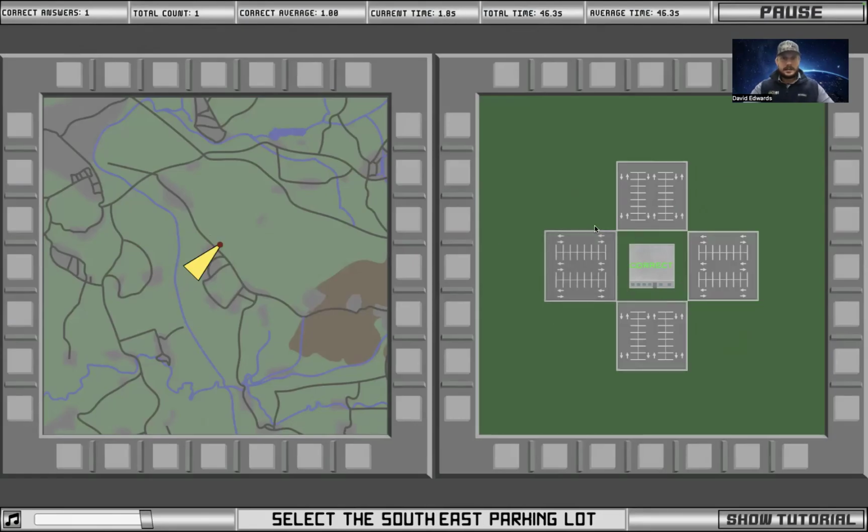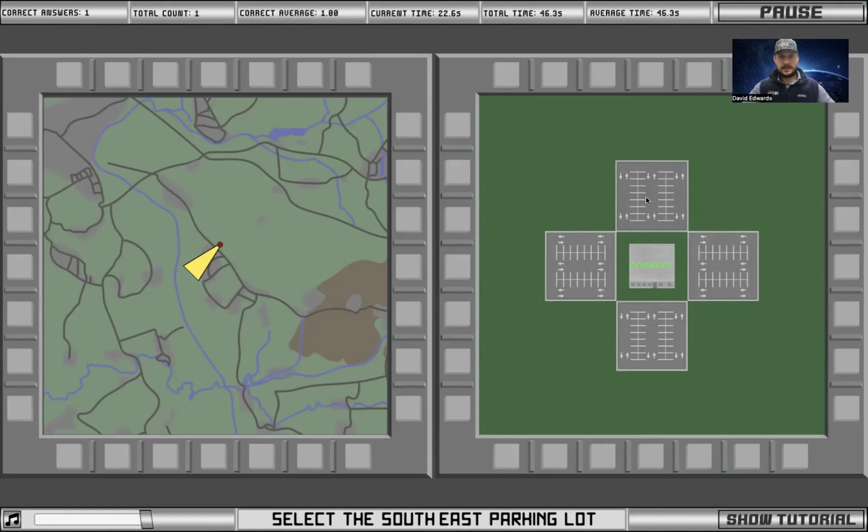I would sometimes get it wrong because I would think that this is north, this is east, this is south, this is west. That's not how it works. So look, this dude right here is facing north. This dude right here is facing northeast. All right, so this right here is northeast.